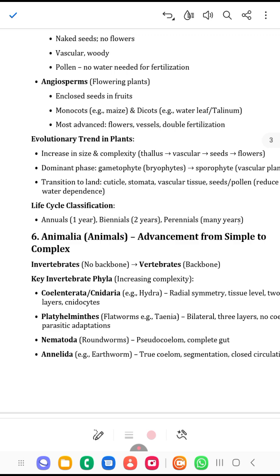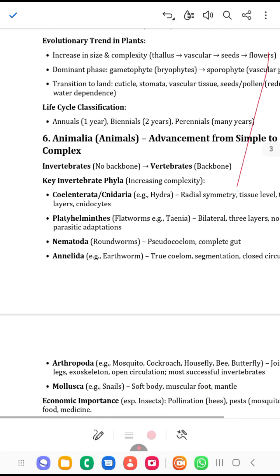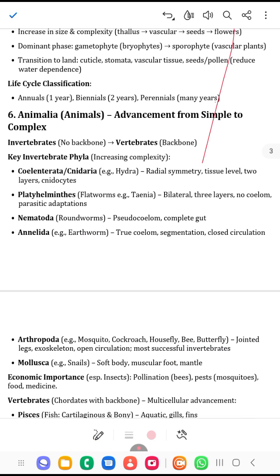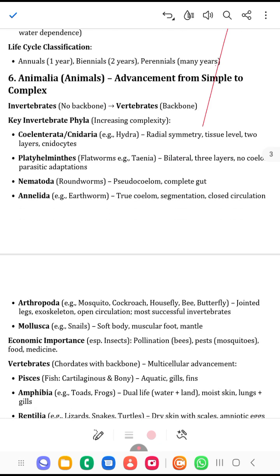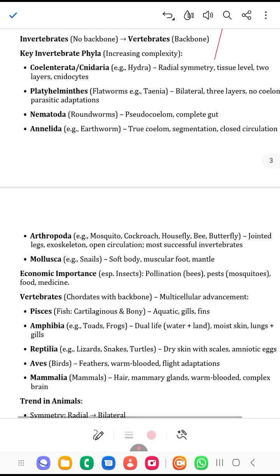So now kingdom Animalia, that's the most complex, and they are divided into two: the vertebrate and invertebrate. So under the invertebrate, we have the following phyla: Cnidaria, Platyhelminthes, Nematoda, Annelida, Arthropoda, Mollusca.